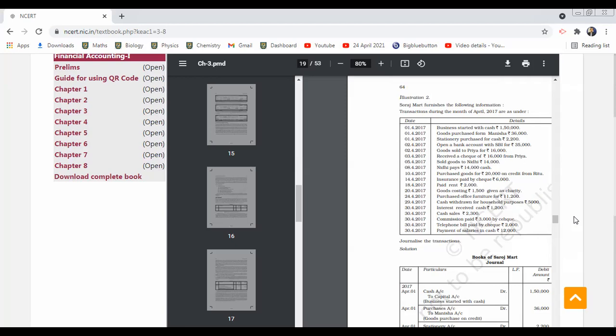After writing a transaction, you give some gap, 3-4 lines gap, and there itself you can write.